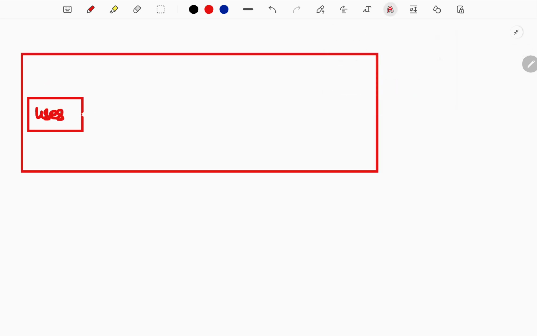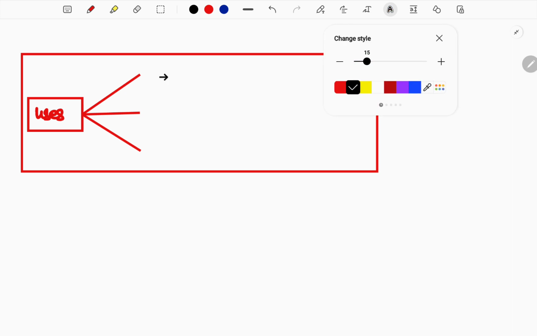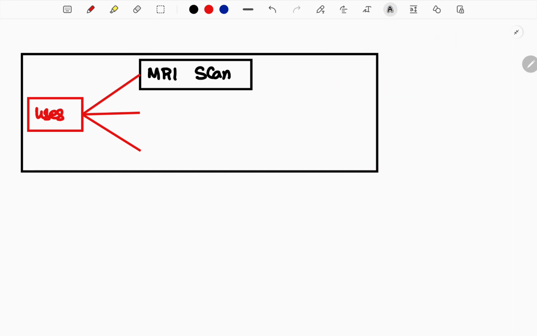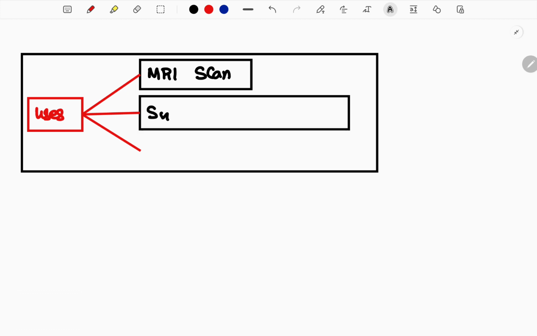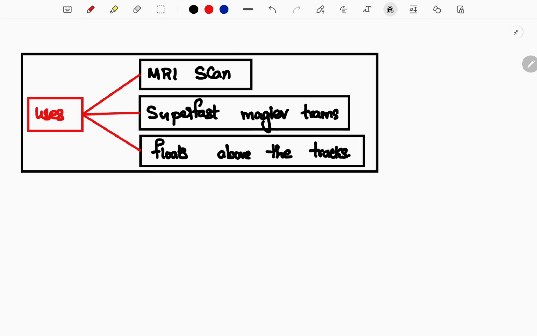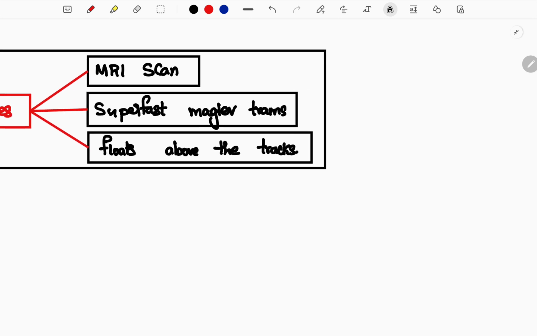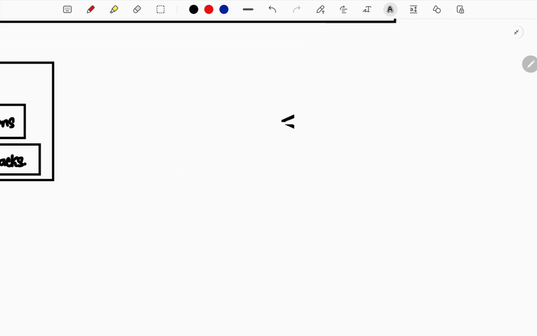Now let us understand the uses of it and where we use it regularly. The uses of superconductivity: familiarly it is used in MRI scans and also super fast maglev trains. Maglev trains float above the tracks, which means they do not lie on the tracks. It takes the feature of superconductivity and the magnetic field, and it moves much faster.